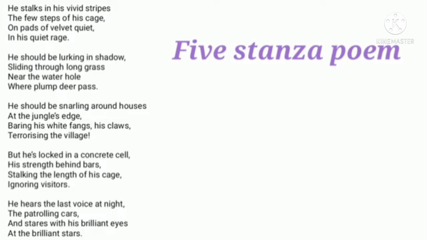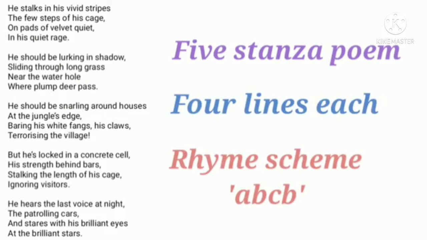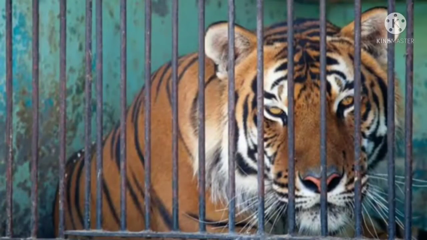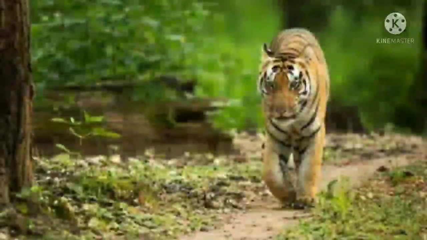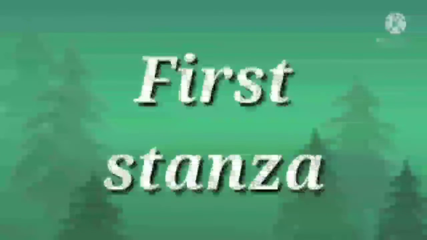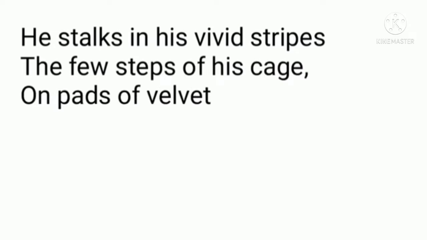The poem consists of 5 stanzas and has 4 lines in each and has the rhyme scheme of ABCB. The poet talks about the 2 distinct settings, the one in the zoo and the other in the natural habitat. Now we will read the first stanza of the poem. Let's begin with it. He stalks in his vivid stripes the few steps of his cage, on pads of velvet